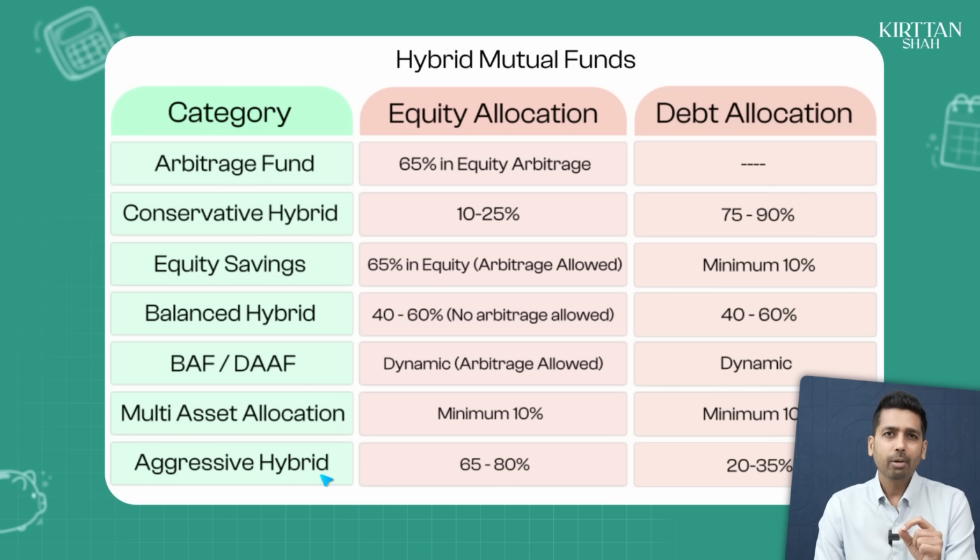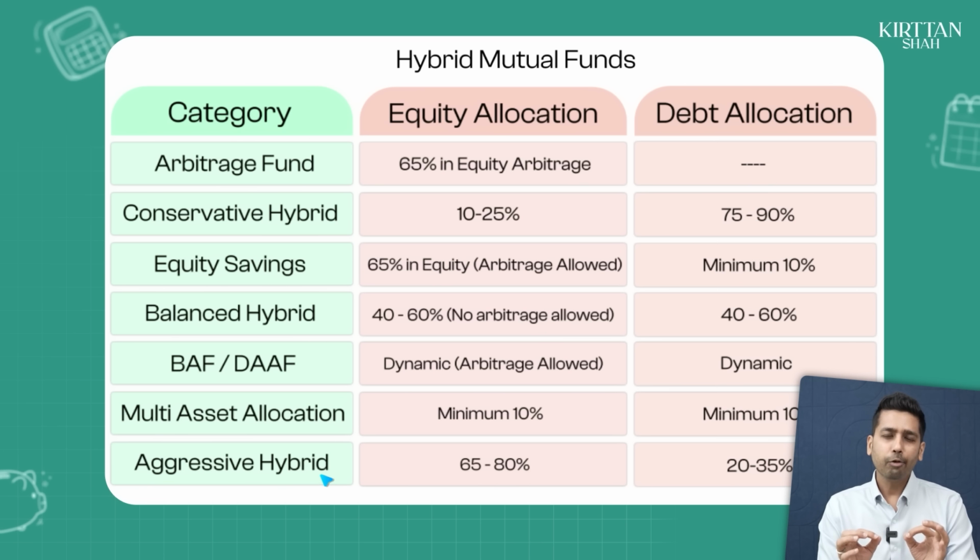The first thing that you have to understand is that a hybrid fund, like the name suggests, is a combination of a lot of asset classes. It is hybrid. It is not 100% equity or 100% debt. Hybrid, by the name itself, says that it's a combination of either equity, fixed income, or other asset classes which are also called as alternatives.